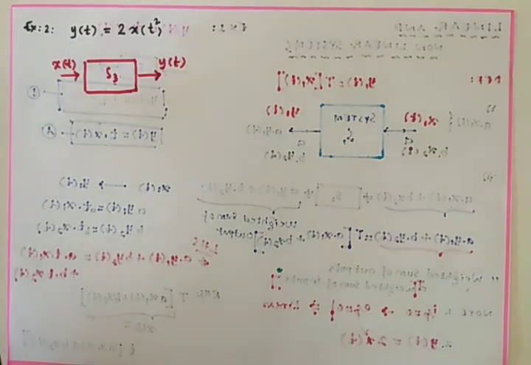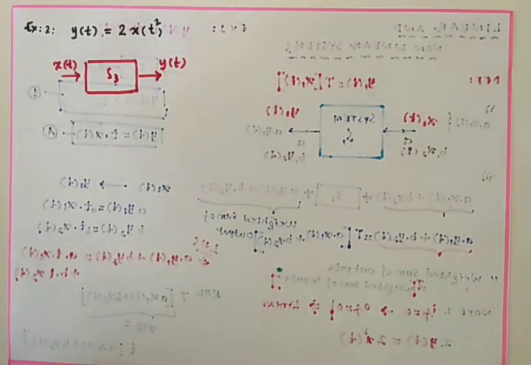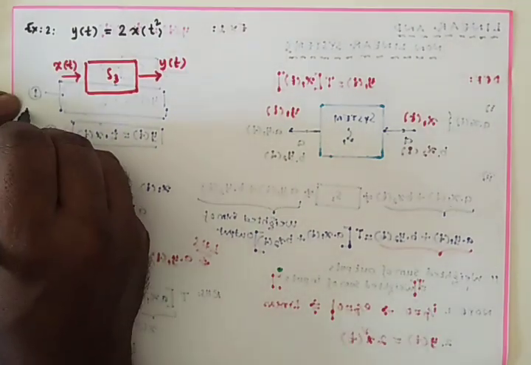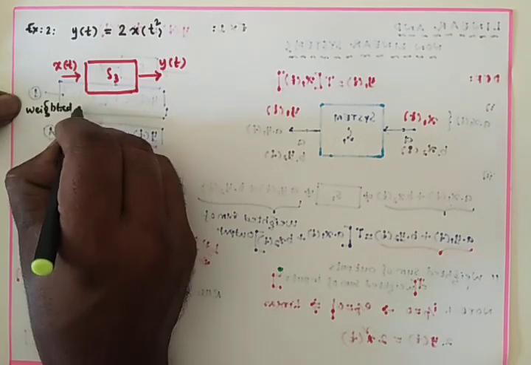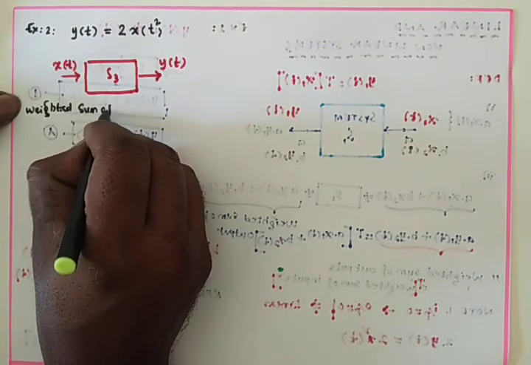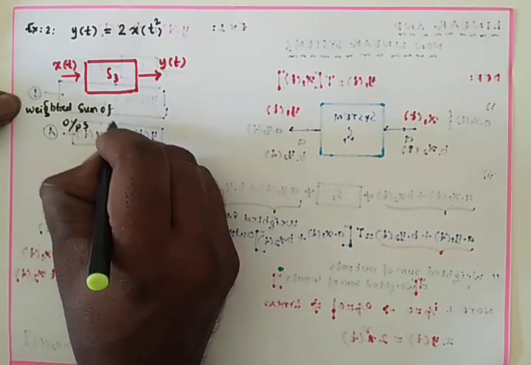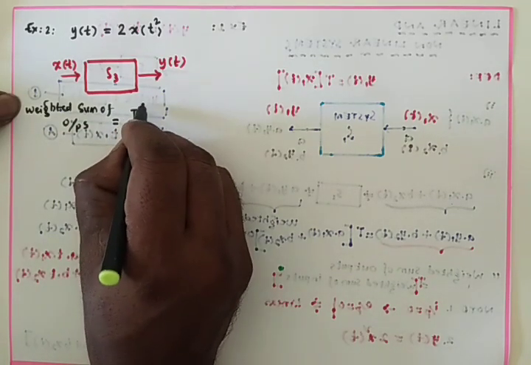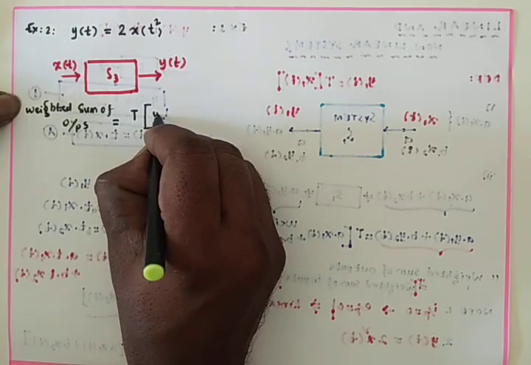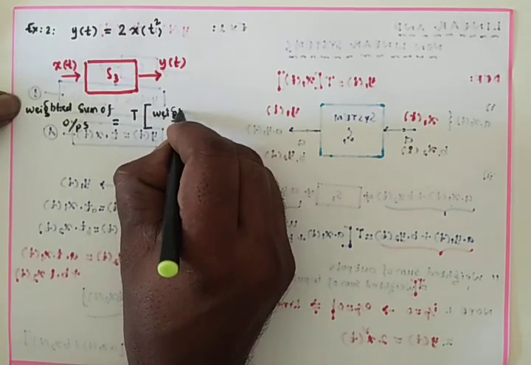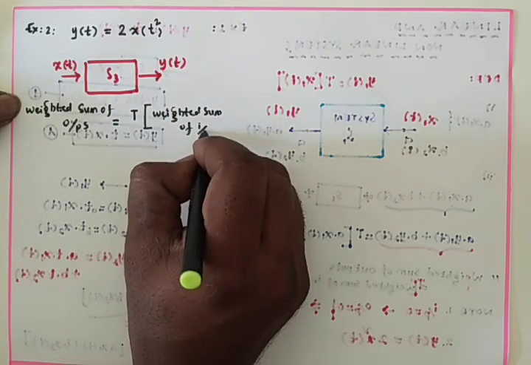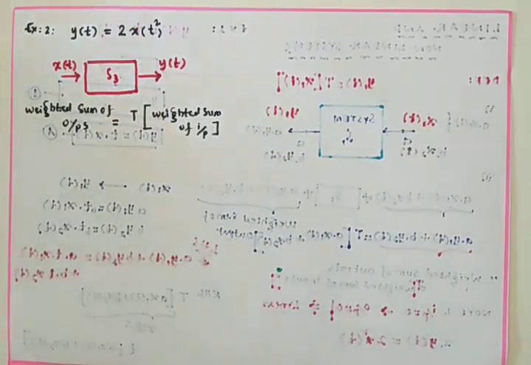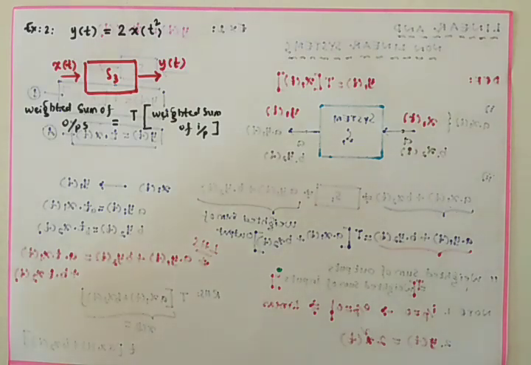So what is the condition to prove linearity? The weighted sum of outputs is equal to the transfer function applied on the weighted sum of inputs. Then first go with the right hand side.